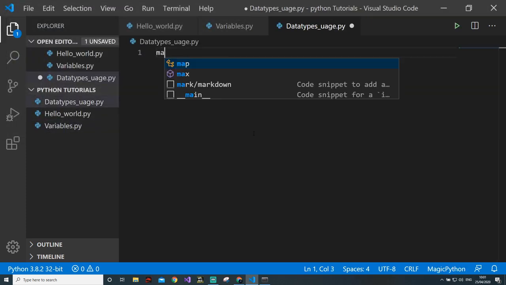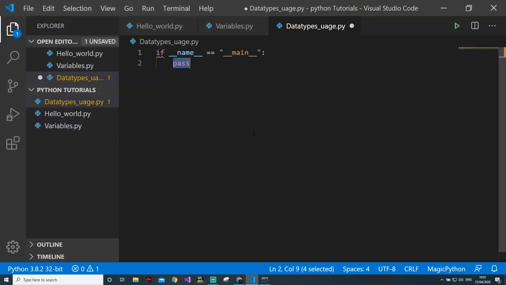Now we'll write main, that we always do. Now we have integer data type, so let's create a program. Now we know data types, we can create programs.